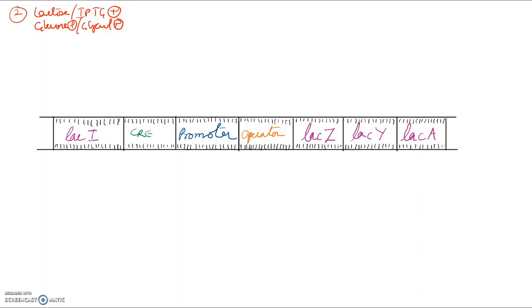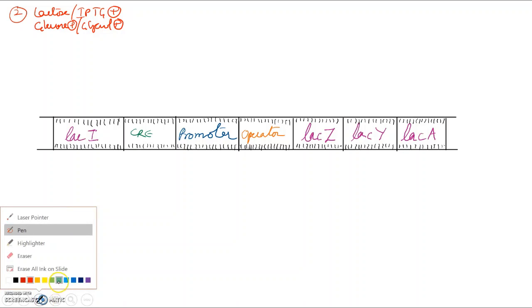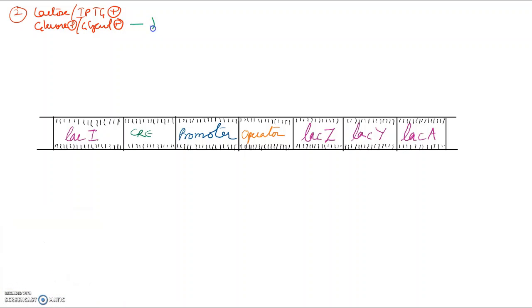What will happen now? See, if glucose and glycerol are present, there is decreased adenylyl cyclase, which means there is decreased cyclic AMP, which means there is no binding of CAP and cyclic AMP. Why? Because there is no cyclic AMP to bind with CAP.